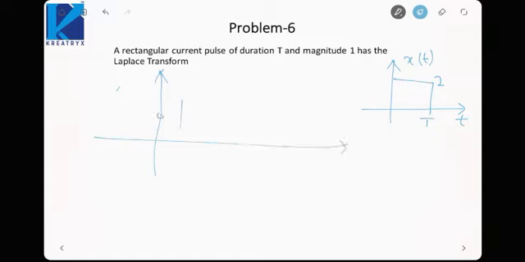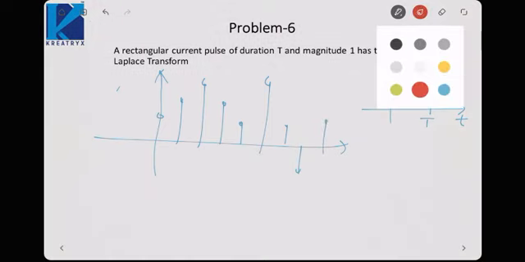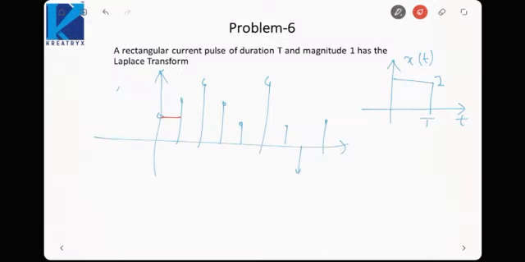Let us say these are the samples. If I want to reconstruct this signal, I will assume it is constant up to here at this value, then this, then this, then this, like this.